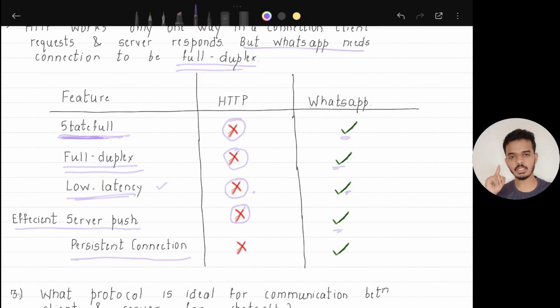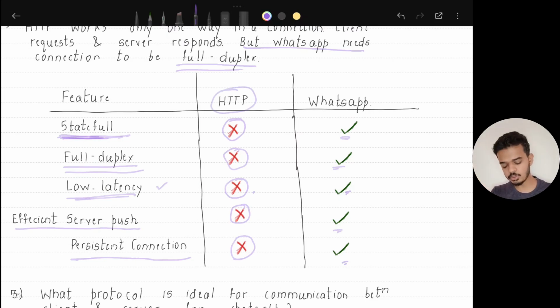Okay, once the connection is set up, until the user goes offline, we need the connection to be in that state and the communication to go on. But that is not the case with HTTP. Once a request and response has been sent, it will close the connection. So this is also not suitable for WhatsApp. So these are the problems with normal client server communication protocol, HTTP.